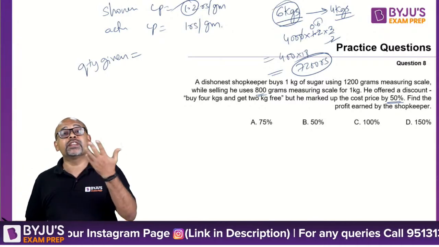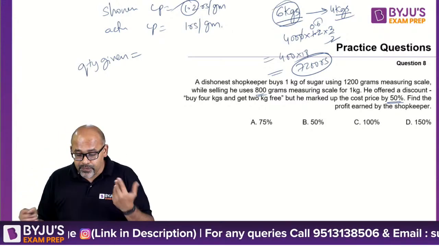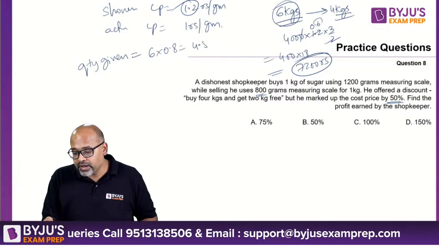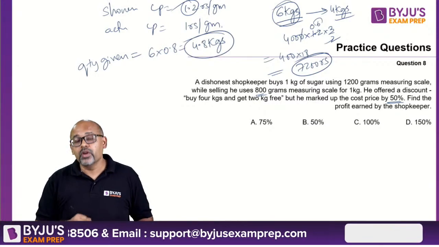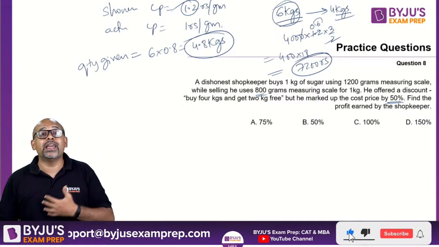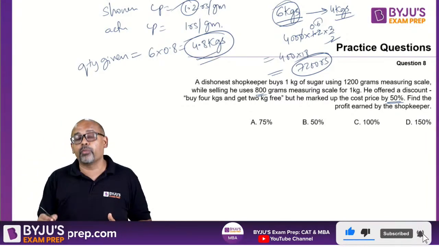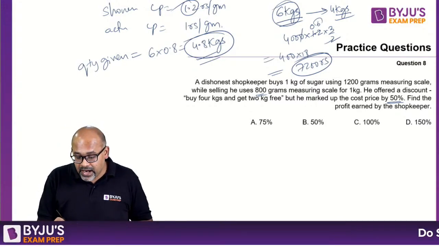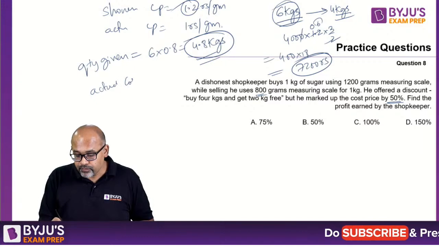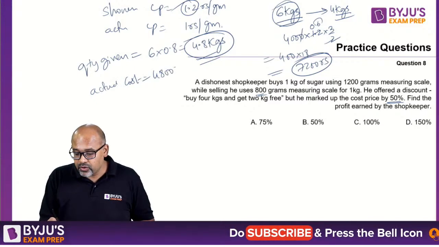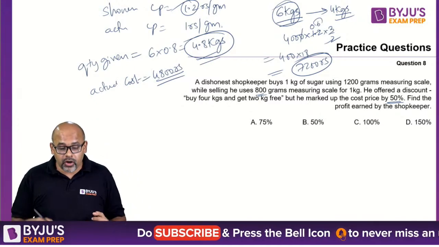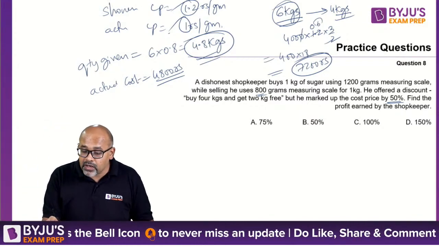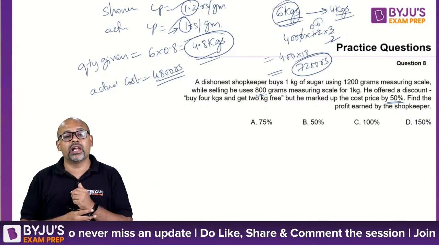So if I am supposed to give 6 kgs to them, how much am I actually giving them? I will give only 6 into 0.8, 4.8 kgs only. So my cost is what I actually incurred for 4.8 kgs. How much did I incur for 4.8 kgs? Actual cost is 4800 rupees. Why did I get 4800 rupees? Because my actual cost price is 1 rupee per gram. That is why I said start with 1 rupee per gram because it's easy for you to calculate.